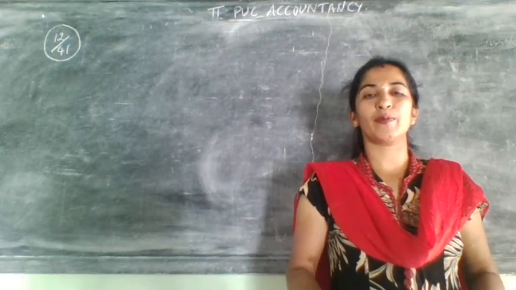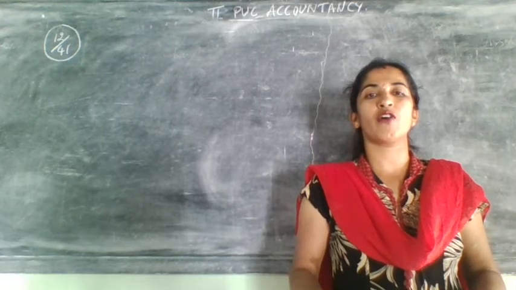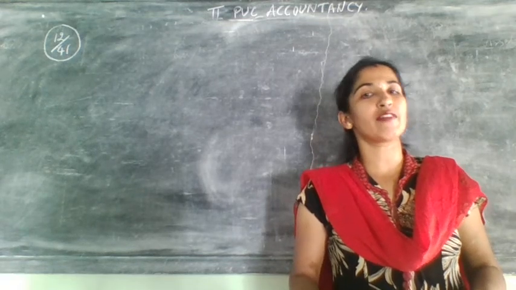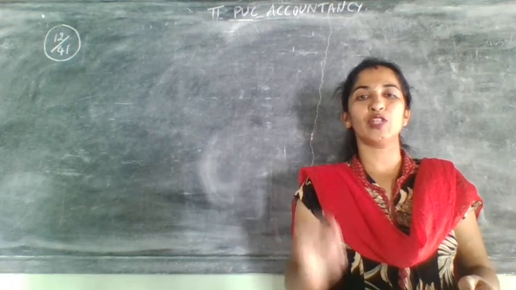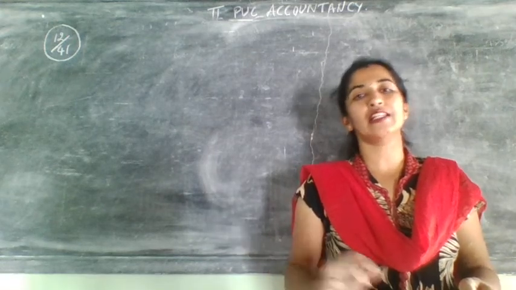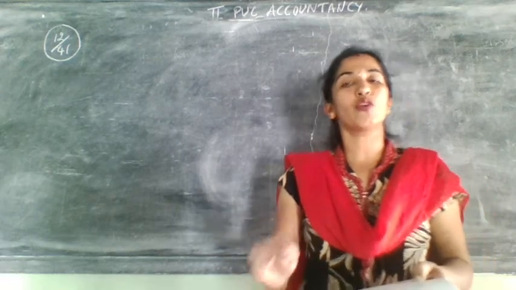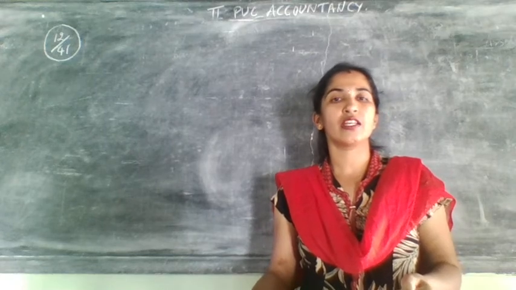So let us solve one problem related to the third case of goodwill treatment: goodwill raised and retained. They will not say anything regarding retained; you need to understand that it was retained in the business. If they give you goodwill written off, then you need to consider it as case 4.